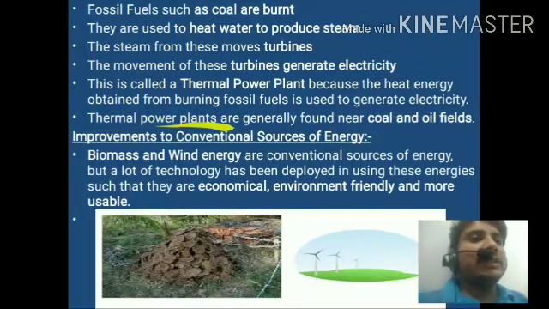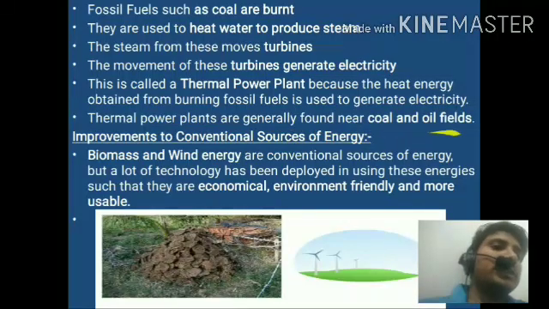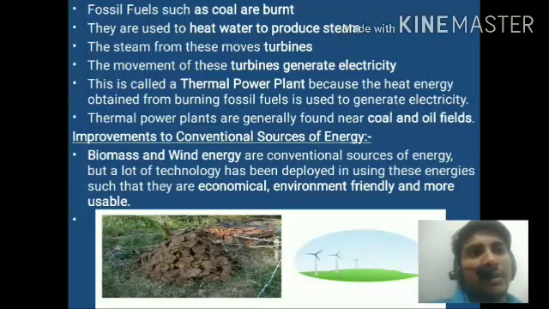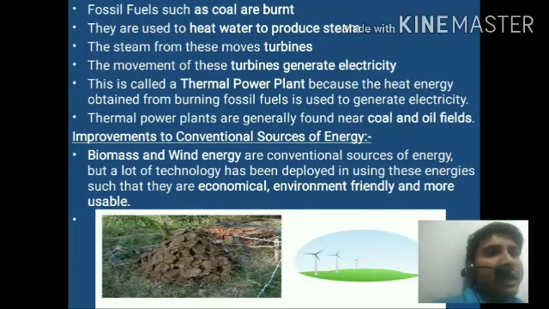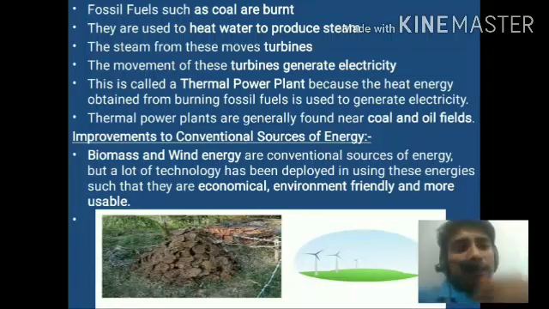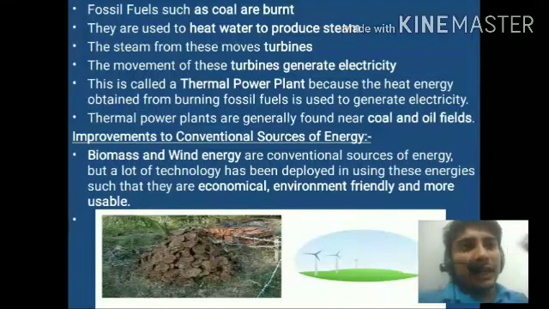Thermal power plants are generally found near the coal and the oil fields. The coal fields and the oil fields can produce the thermal energy. By thermal energy, we heat the water, and water converts into steam, we can say vapor, and this steam passes on the turbine. The turbine starts to move, and it produces the electricity. This electricity is stored in the battery, and we can use it anytime, anywhere. In this method we produce the electricity by the heat. That is a thermal power plant.